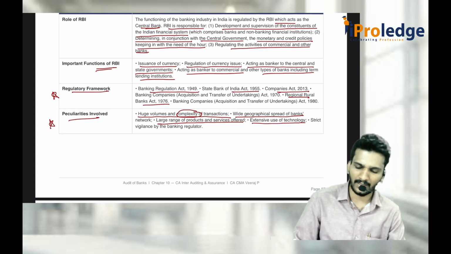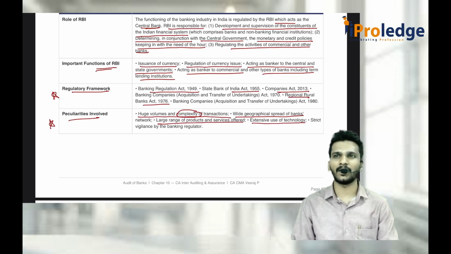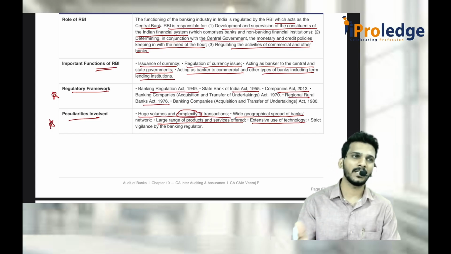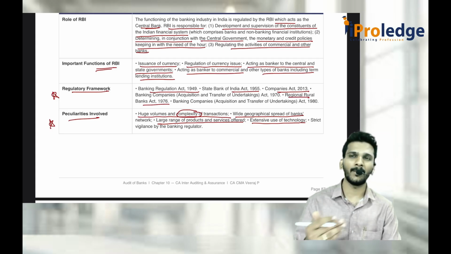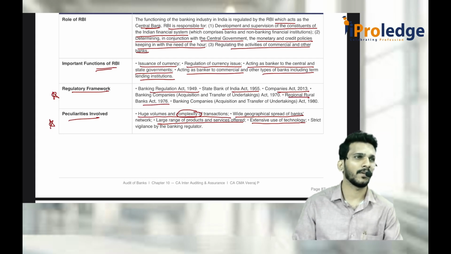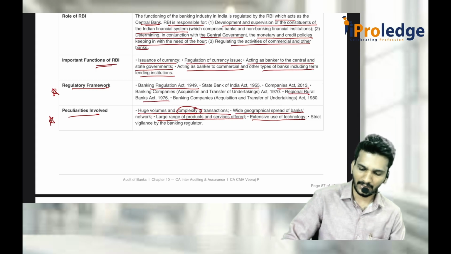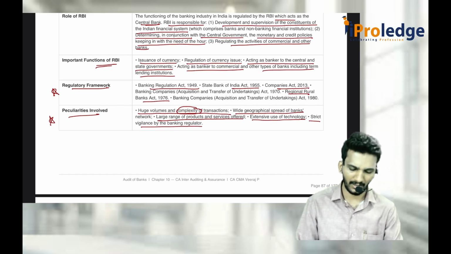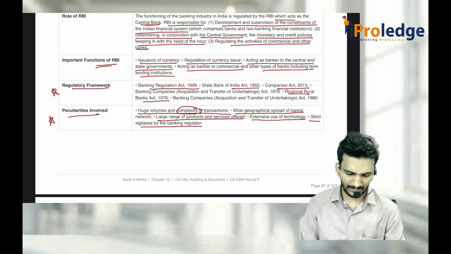Extensive use of technology. The banking system is entirely standing on technology only. Earlier it was a book entry system. If you look at the Lucky Bhaskar movie, at that time it was partly computerized, partly book entry. They used to do the computerized entries for monthly ones, and the book entry was for the entire month. Then strict vigilance by the banking regulator. That means RBI has strict regulation for these banks.